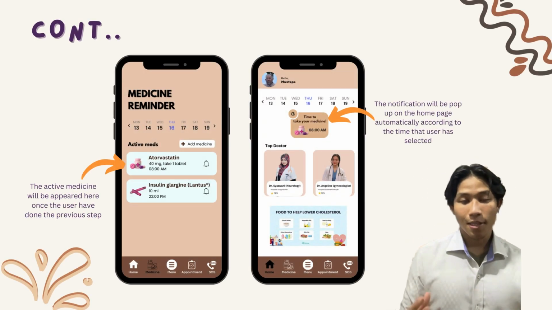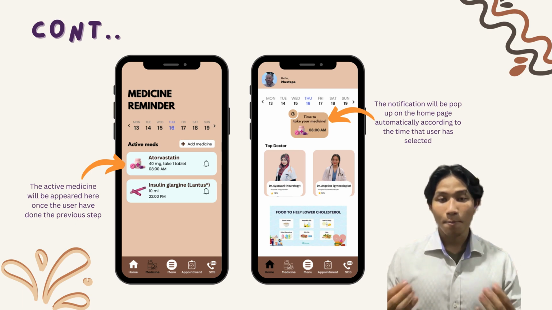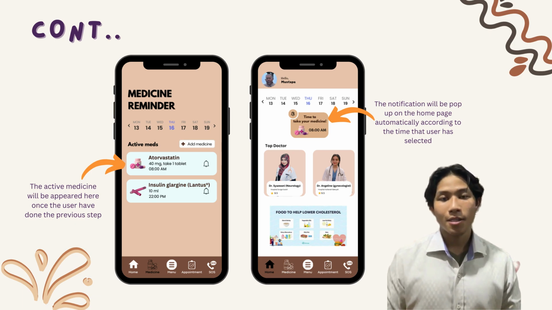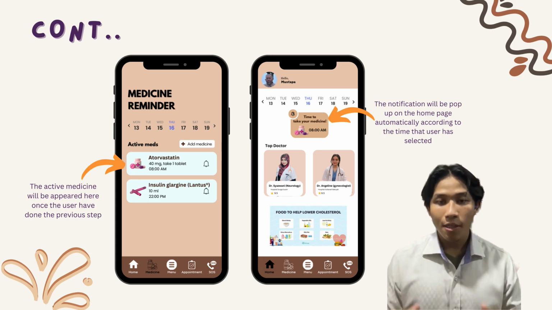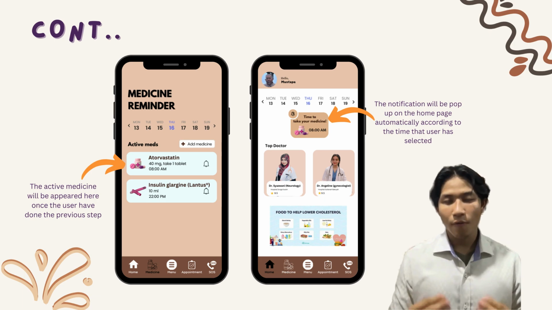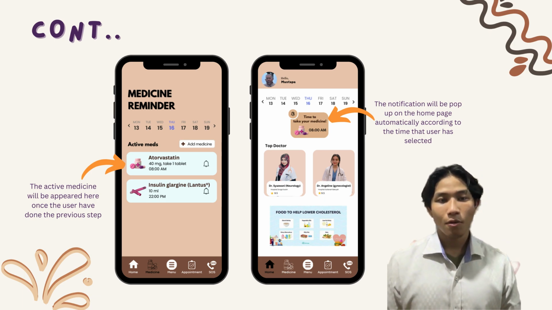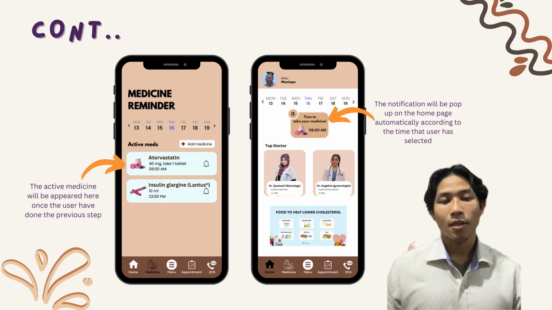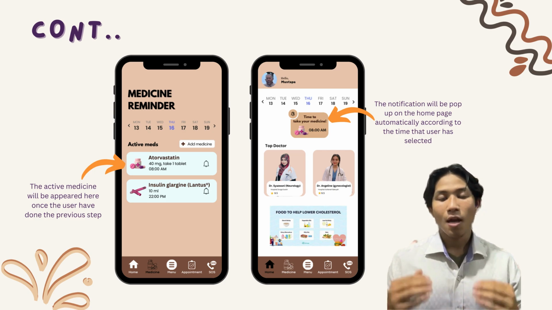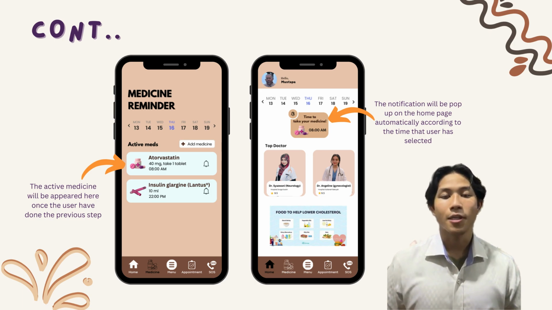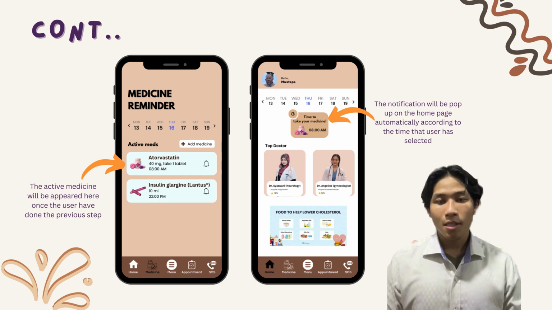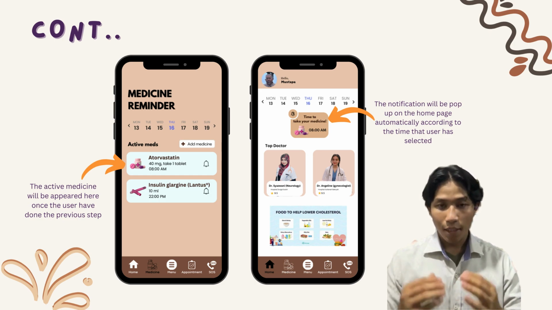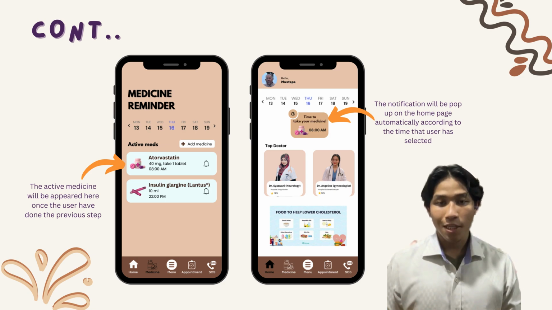Alright, next, this is the last step in setting up the medicine. After the user has put the medicine prescription and the dosage, it will appear on the reminder page. Okay, so in this case, the user has picked atorvastatin, and if you can see below, in the small letters there, there's 40 milligram. Take 1 tablet at 8 a.m. So it will put the details of the prescription of the medicine. Next, if you go to the home page, it will also appear that the medicine reminder is still there, because we put that so that the user can use it efficiently and effectively.